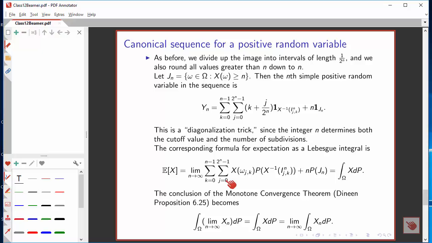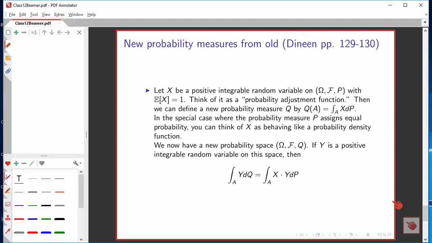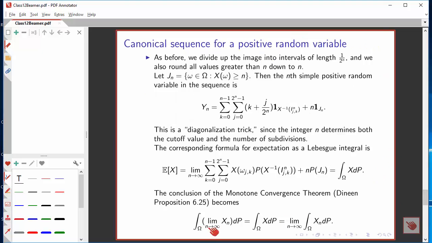I can calculate the expectation of this by first taking the expectation of the right-hand side and then adding on n times the probability of this set J sub n, and that defines the Lebesgue integral of this function, and we have the so-called monotone convergence theorem, which says, under these circumstances, the expectation of the limit of X sub n is simply the limit of the expectations of the individual X sub n's.